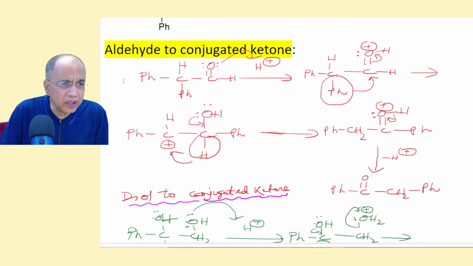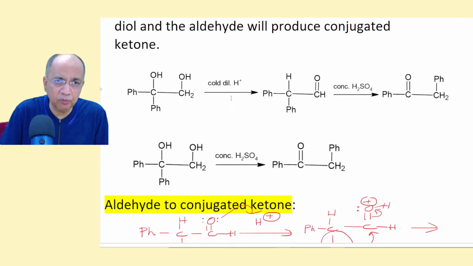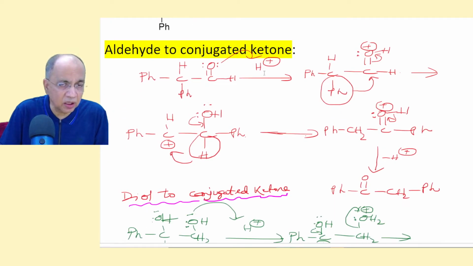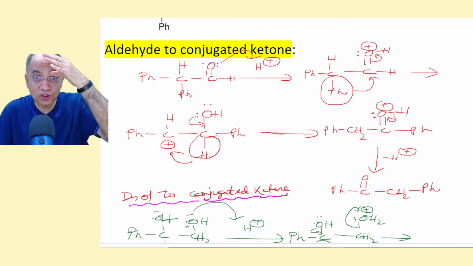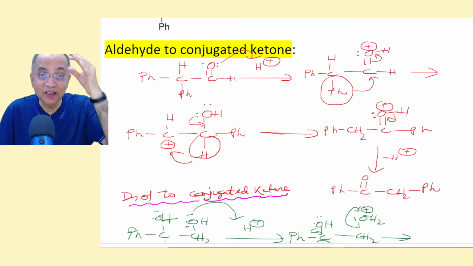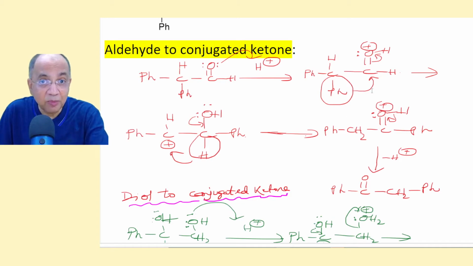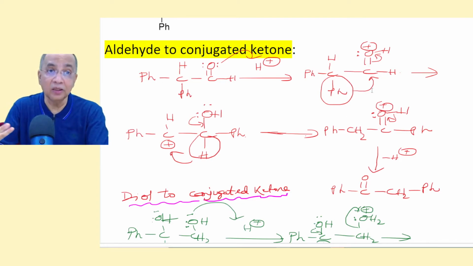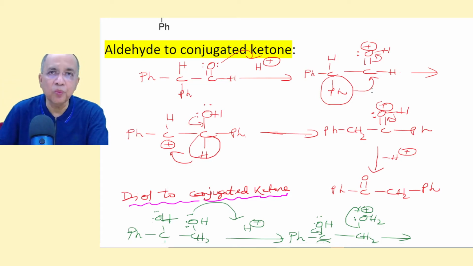Now this aldehyde, supposing you got first with milder conditions, then added concentrated sulfuric acid, what happens here? This double bond O is protonated, and then there is a phenyl migration here, not the hydride transfer. This is the phenyl migration. You may ask me why, under harsher conditions, you are getting... No, this is aldehyde converting to ketone. That was diol converting to conjugated ketone.